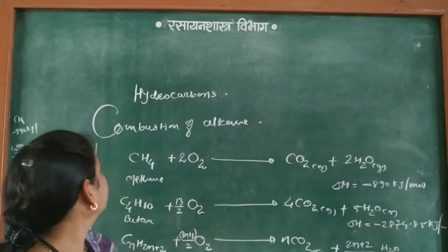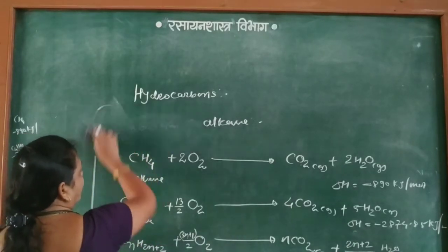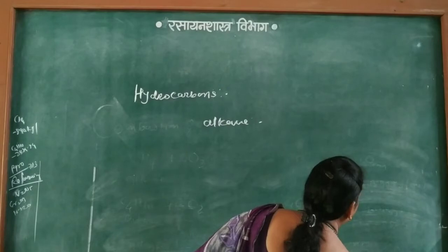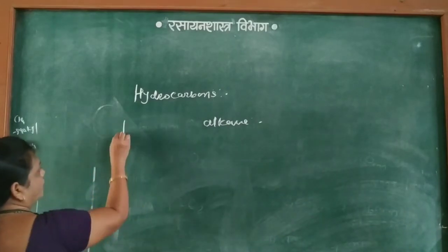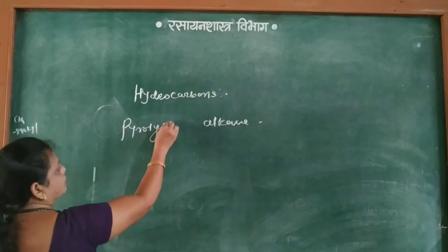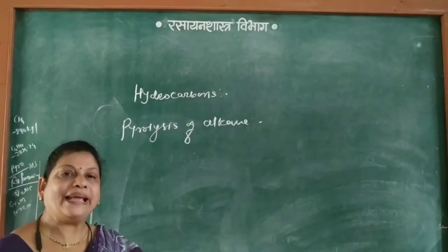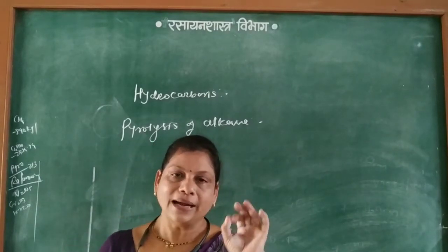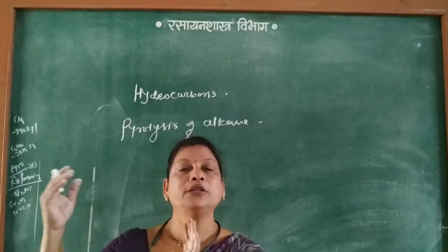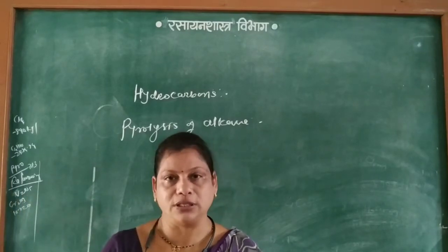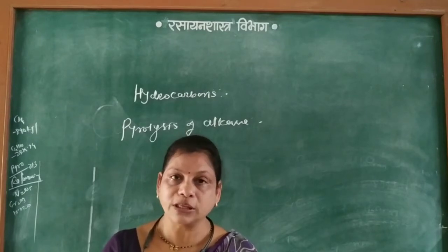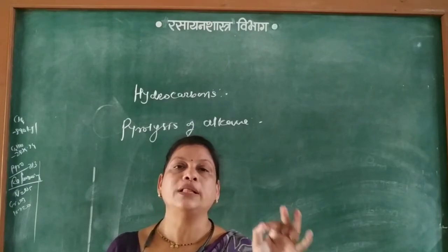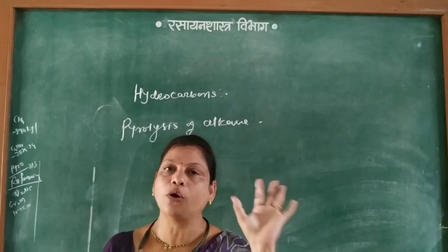Next one is pyrolysis of alkane. What is pyrolysis? Pyrolysis means breaking or decomposition of alkane in absence of oxygen at a given temperature to form smaller fragments. That process is called pyrolysis. So pyrolysis means thermal decomposition of alkane into smaller fragments.